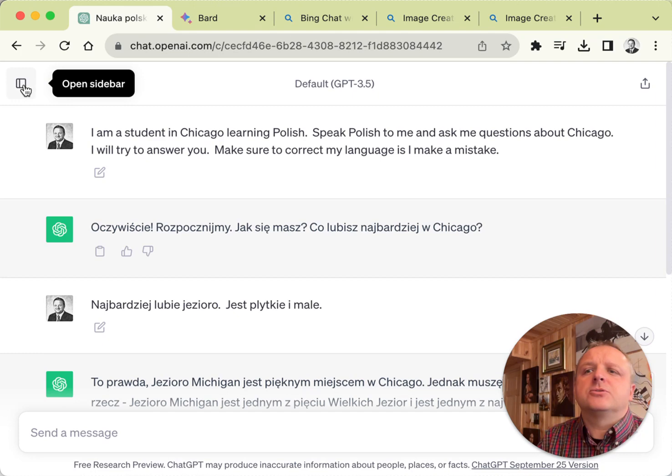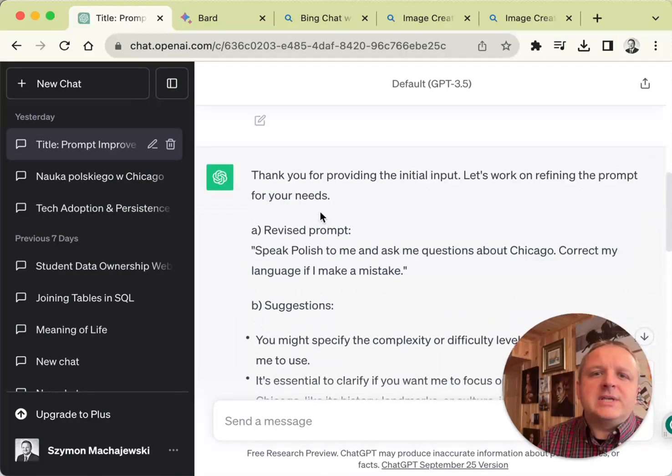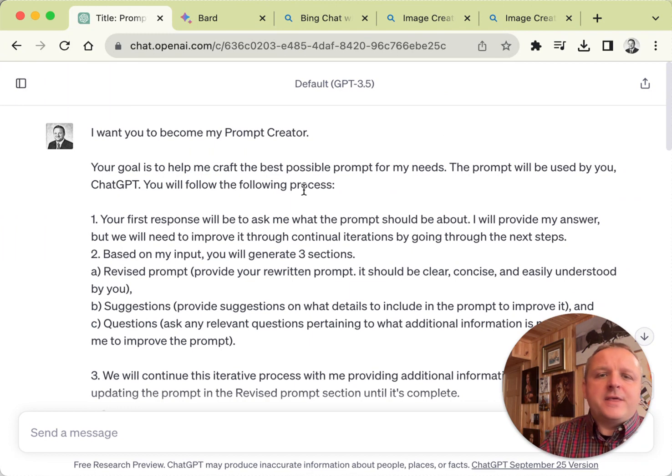But let's see the kind of level 2 conversation. What I'm demonstrating now is a prompt that is supposed to craft prompts. So it's a prompt crafting prompt. And the prompt starts by saying, hey, your goal is to help my needs. So one of the things that ChatGPT does well is it answers questions. But what about how we ask questions? How can we clarify our own thoughts? How can we improve the question that we are trying to ask? Well, this is the kind of prompt, because what it will do is take us through multiple steps of clarifying our thoughts, asking follow-up questions.